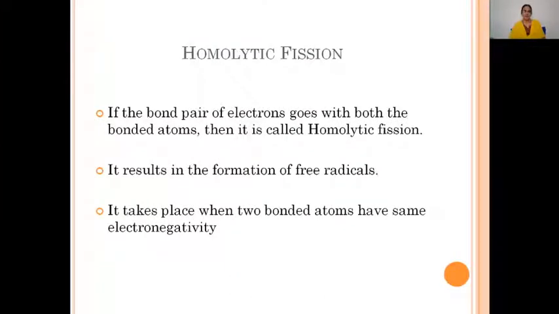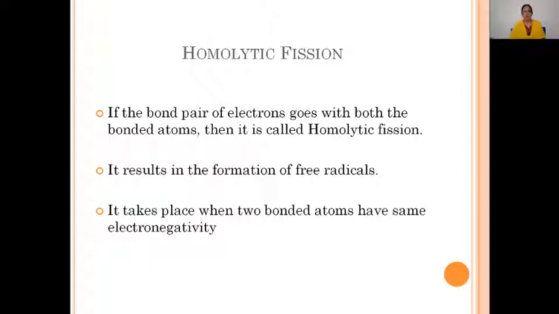First of all, let's discuss homolytic bond fission. If the bond pair of electrons goes with both the bonded atoms, then it is called homolytic fission. That is, during homolytic bond fission, the pair of electrons, the two electrons, are equally distributed to both the atoms. Then it is known as homolytic bond fission.